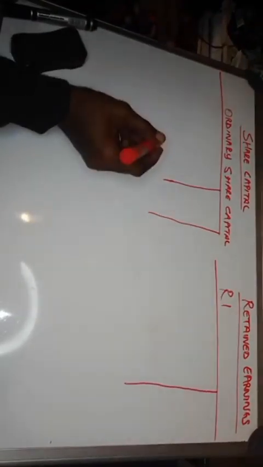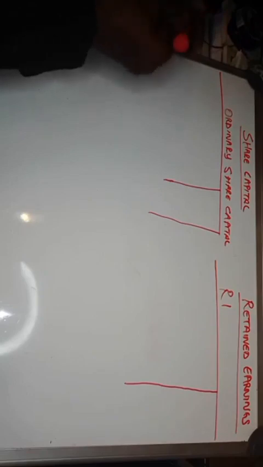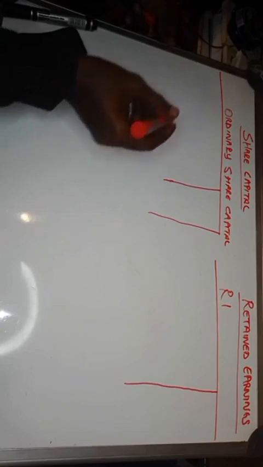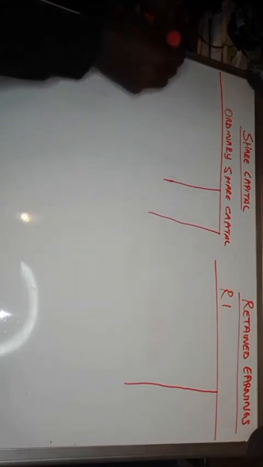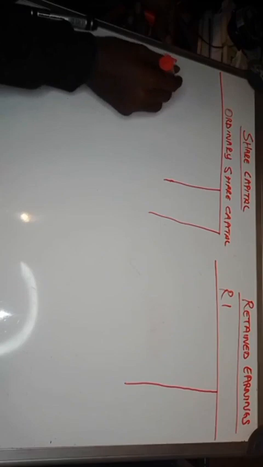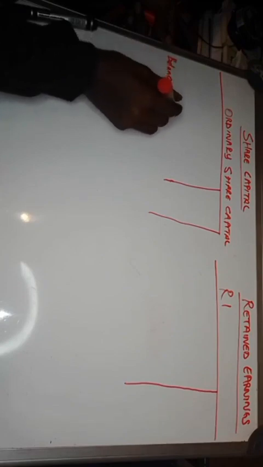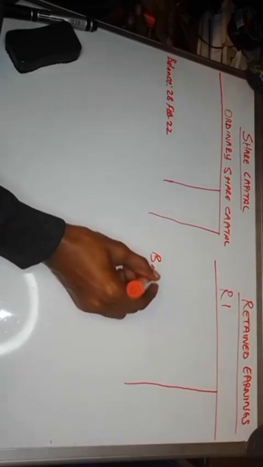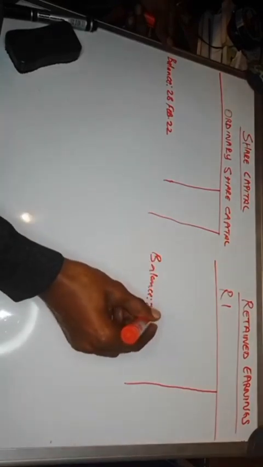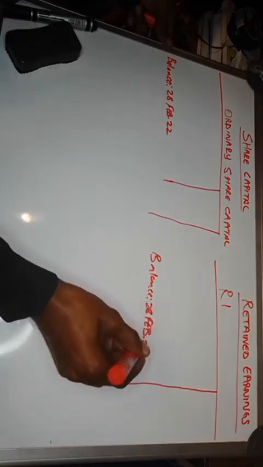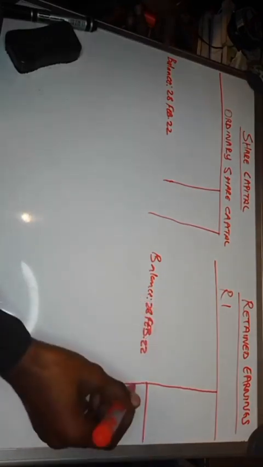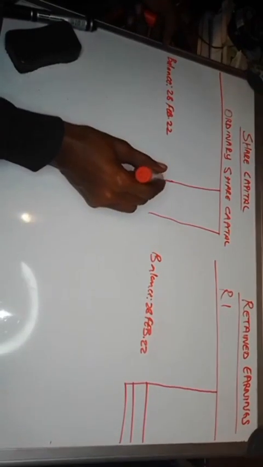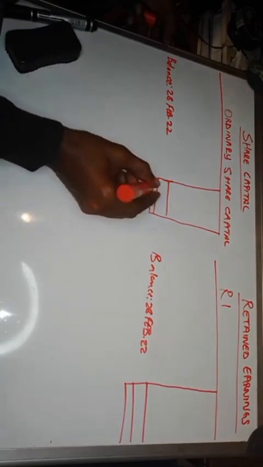Now, you look at the information given. If you look at the information, you'll see that the balances for 2022 are already given. So which means you need to write your balance 28 Feb 22, right? Same applies here. You'll have your balance 28 Feb 22, right? Then let's write our balances. What are our balances? For ordinary share capital, the balance.